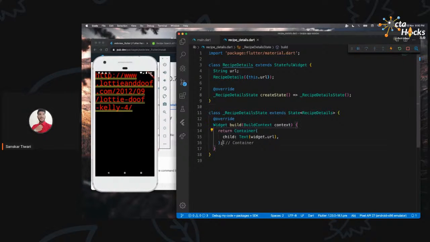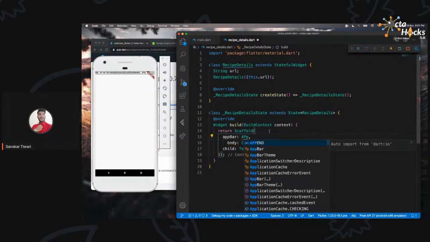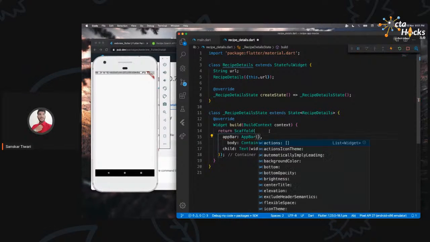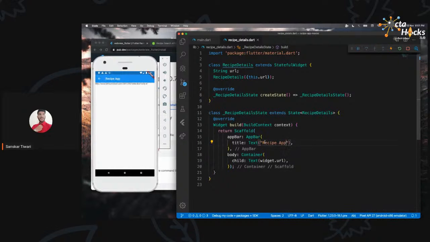Okay, this looks maybe the ugliest app you have seen, but don't worry. We have someone called Scaffold. Inside of that, you can just say body, and then just get rid of that, give the semicolon here, and save that. And it's at the top, but it is there. Okay, so let me just give it an app bar. What is an app bar? App bar is something which you have seen in most apps. Let me just give it a title so you know what I'm talking about. This is the app bar, right? And this is the URL.